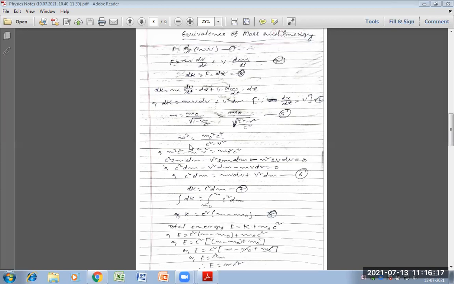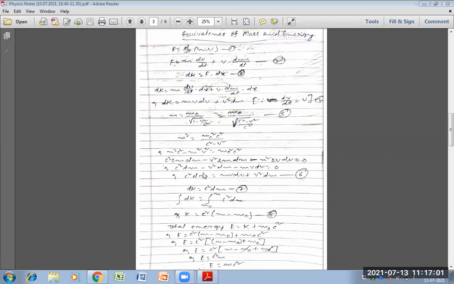So if this m square is multiplied with both c square and v square, we can write on the left side of the equation m square c square minus m square v square, which is equal to m naught square c square. Differentiating this equation: c square 2m dm minus v square 2m dm minus m square 2v dv is equal to 0.